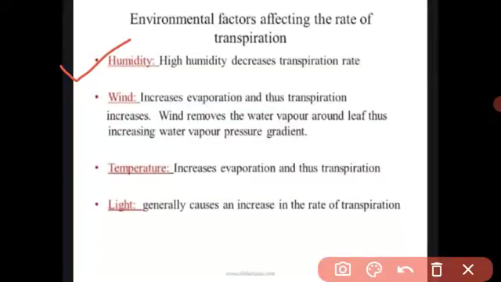The humidity. See, students, if the atmosphere is very humid, meaning here already in the rainy season, the atmosphere is humid, meaning water vapors, water molecules are already present in the atmosphere. So there is no need for the transpiration. Because why? See, students, I will give one example.